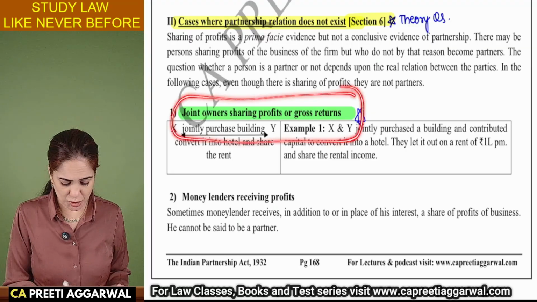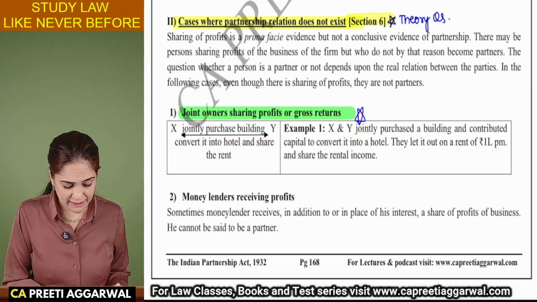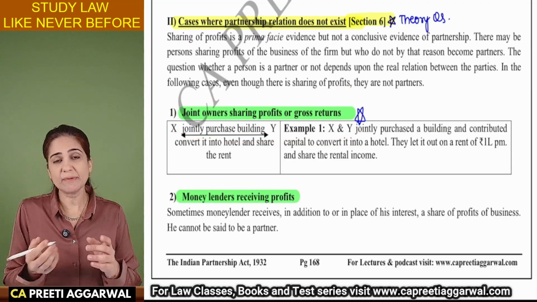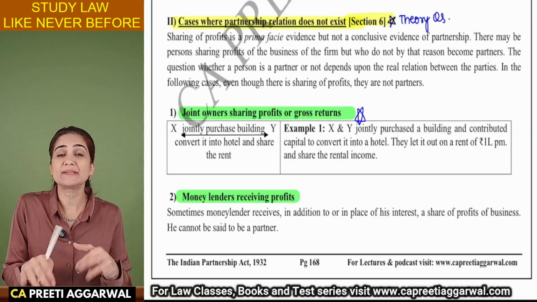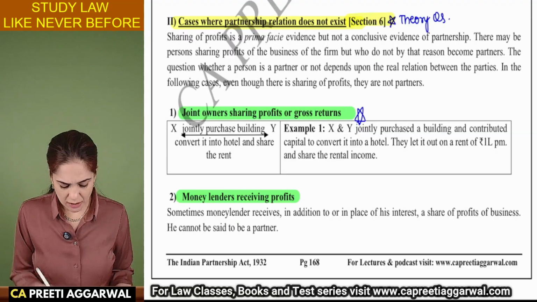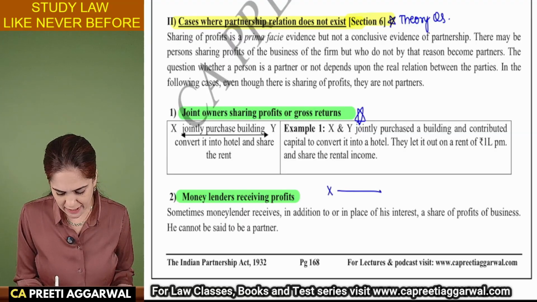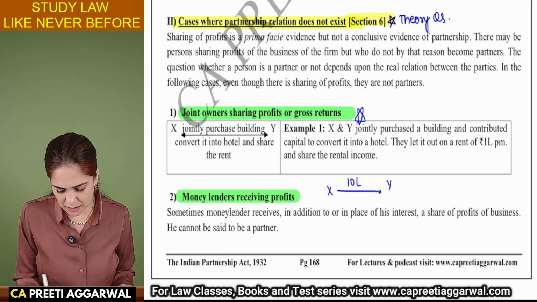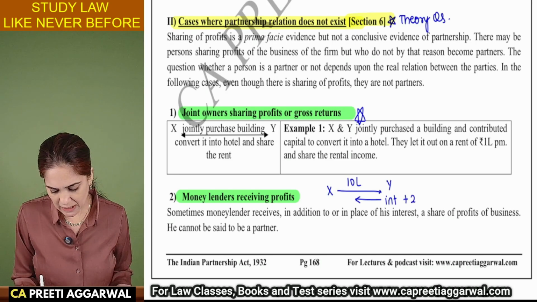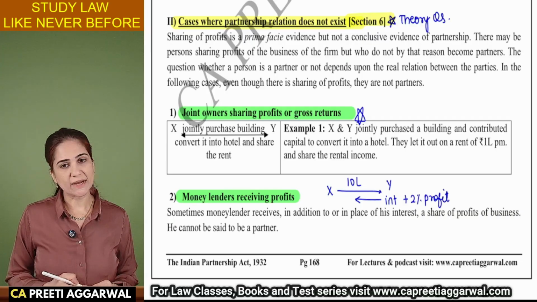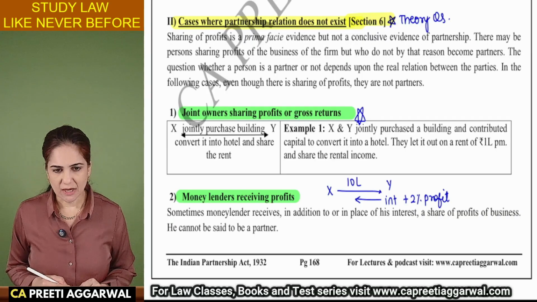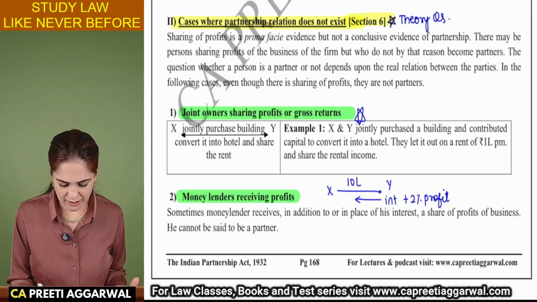So joint owners sharing profits or gross return, money lenders receiving profits. Now they may receive this profit either along with interest or instead of interest. Okay, so X has lent 10 lakh rupees to Y and Y is providing him interest plus 2% of the profit. So there is sharing of profit, I agree, but there is no mutual agency.